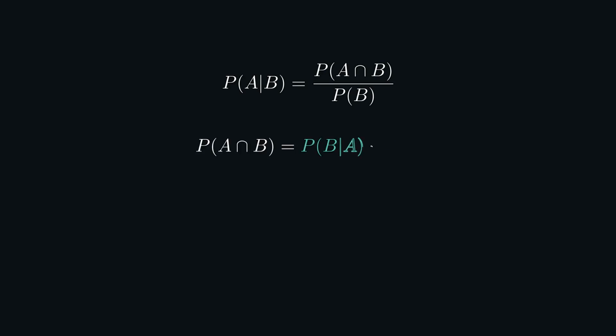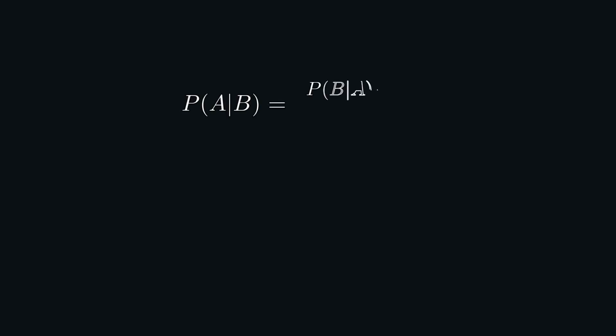Now let's derive the most important formula in probability theory. We just saw that P of A given B equals P of A intersection B, divided by P of B. But we can write the same intersection from the other side. P of A intersection B also equals P of B given A times P of A. Substitute this into our formula and something remarkable appears. P of A given B equals P of B given A times P of A divided by P of B. This is Bayes' theorem. Let's give each piece a name.